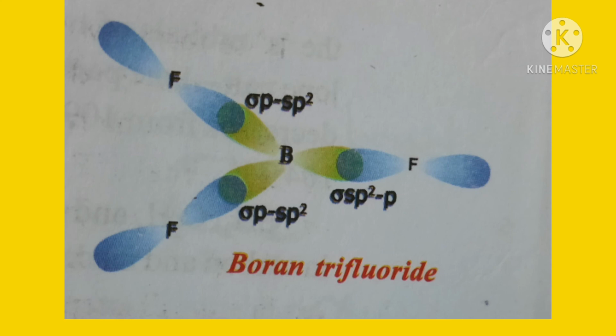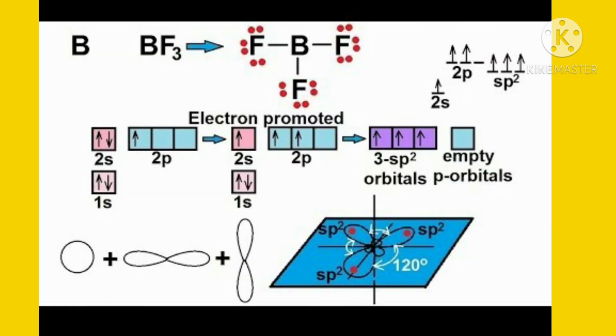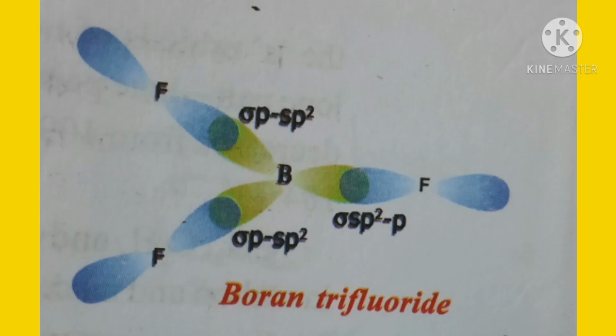Now three fluorine atoms overlap their 2pz orbitals containing unpaired electrons. That means children, before participating in this covalent bond, boron as the central atom already has three sp2 hybrid orbitals.